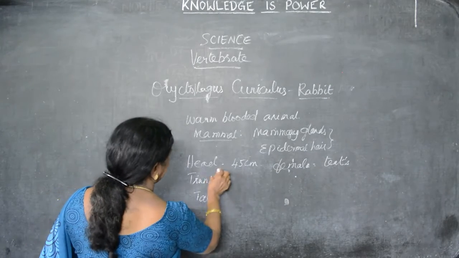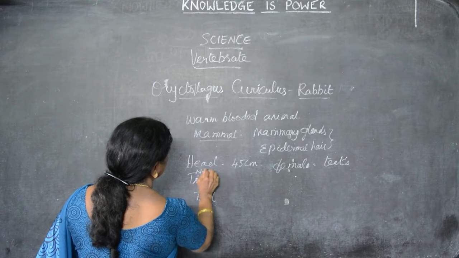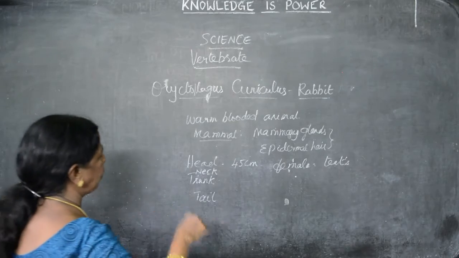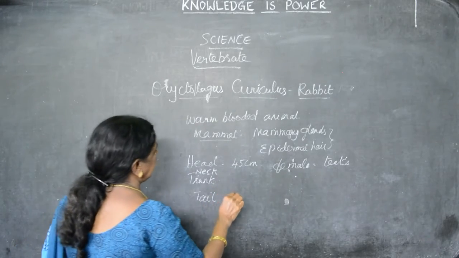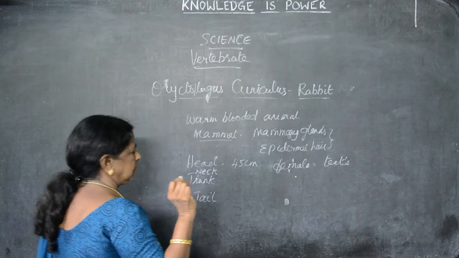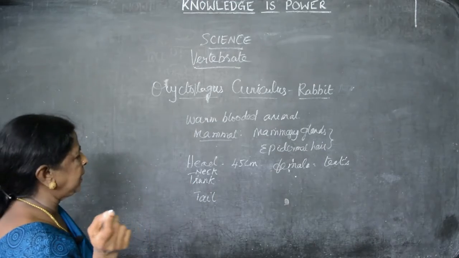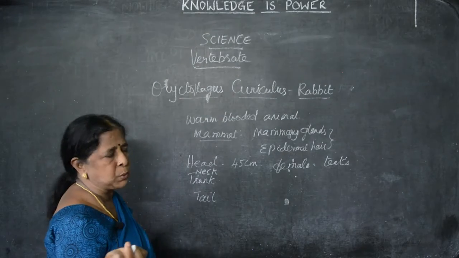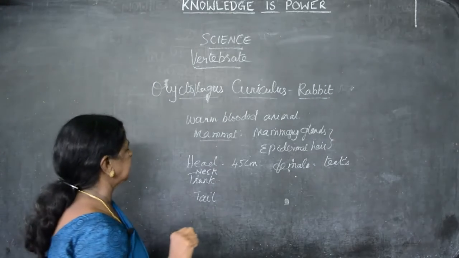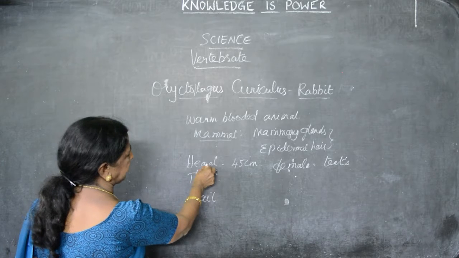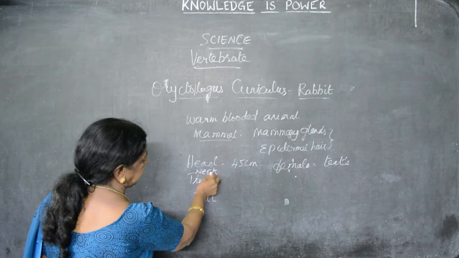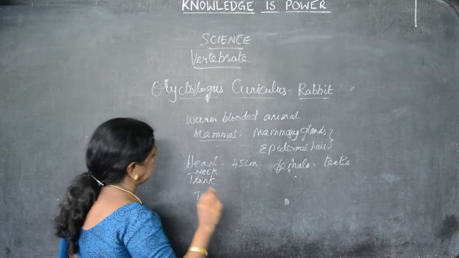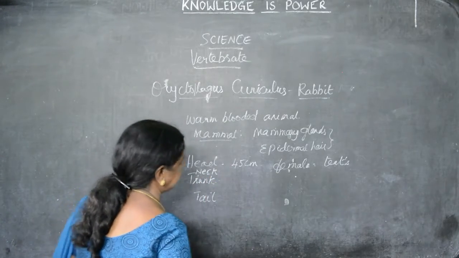So it has four divisions: head, neck, trunk and tail. The body can be divided into four. The head, I said already, is ovoid shape, that is oval shape. On the head we can see two external ears, two eyes, and nostrils, which are small openings. We used to say nose, but instead of a nose they have nostrils. From the head it develops into the neck, from the neck the trunk, and the last one is the tail. The trunk connects all the internal parts; all the organ systems can be found in the trunk.